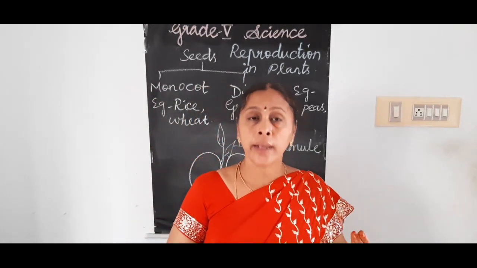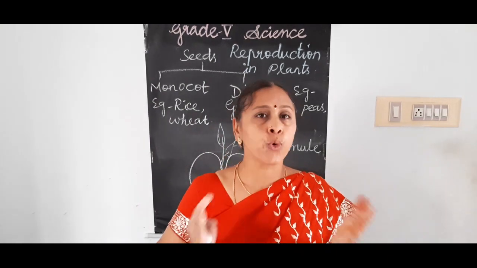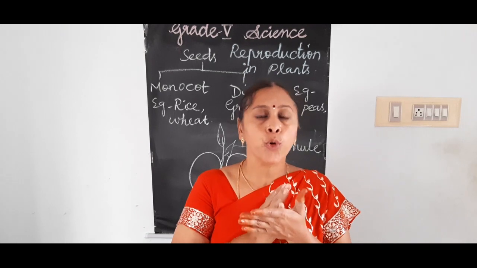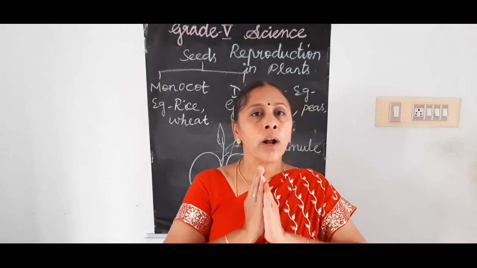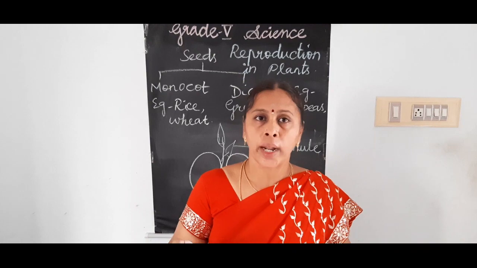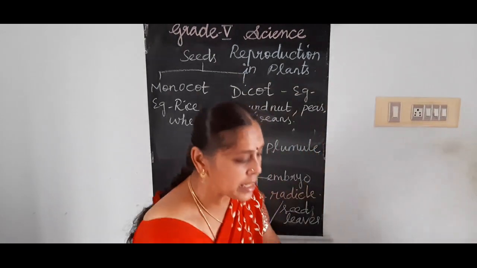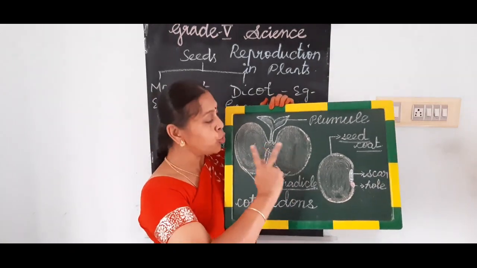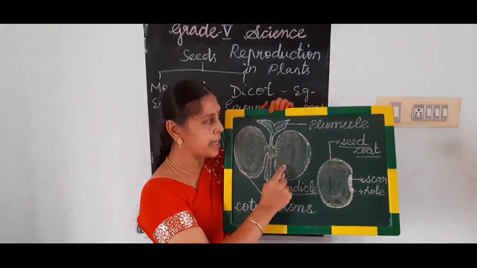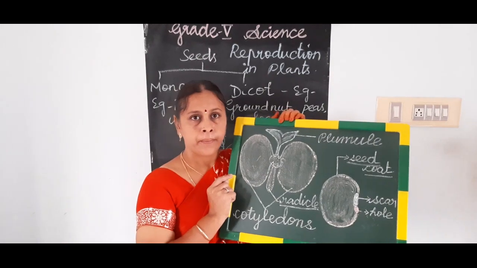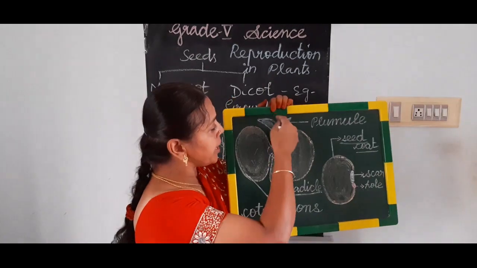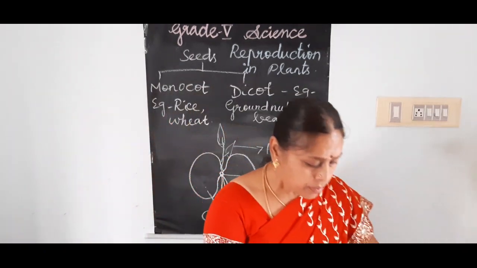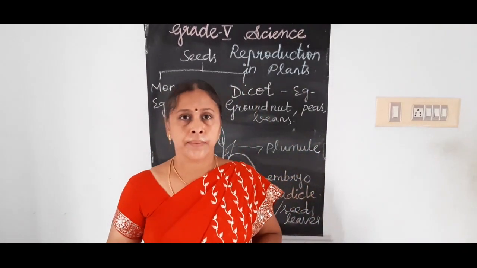Even after soaking, you cannot divide it into two. Such seeds which cannot be divided into two seed leaves are called monocotyledons. For example, this is a monocot, and this one can be divided into two seed leaves, and it is called a dicot seed. And this only germinates into the new sapling.